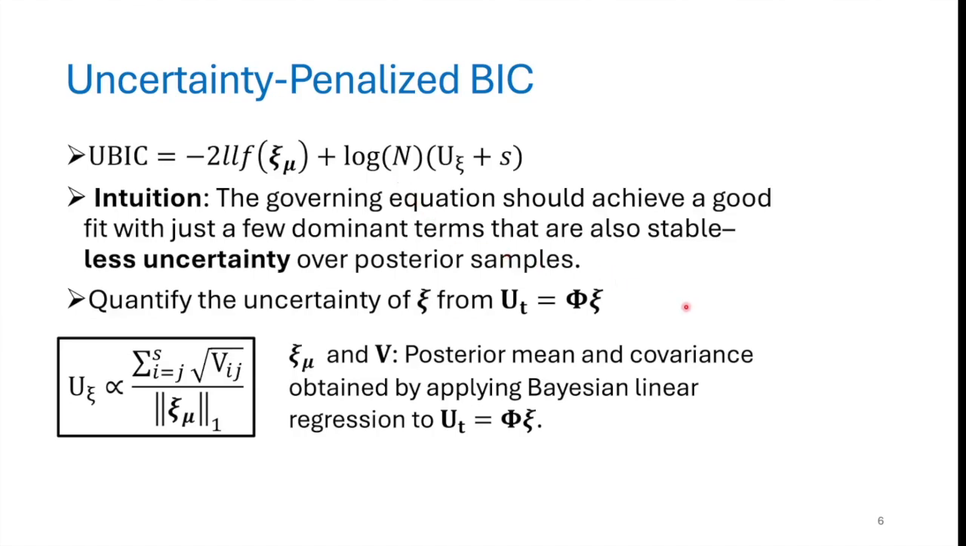If you recall the system of linear equations we discussed earlier, you can always quantify the uncertainty of the PDE coefficient vector using many techniques from Bayesian learning. In our research, we use Bayesian linear regression to quantify the uncertainty of the coefficient vector that actually represents the PDE. The PDE uncertainty here is proportional to the sum of every posterior standard deviation, considering just active terms, divided by the L1 norm of the posterior mean of the coefficient vector. We use V as the posterior covariance matrix.